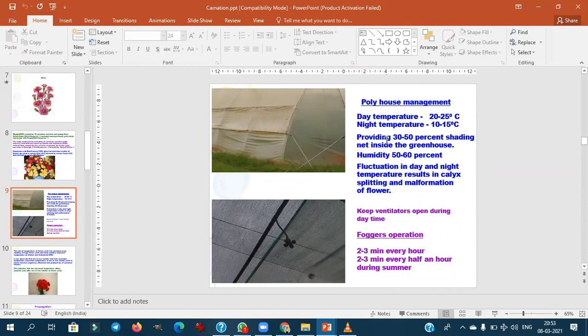Then we have to give 30 to 50% shade inside the greenhouse. The humidity should be maintained ideally at 50 to 60%. Then you see here, the fluctuation in day and night temperature results in calyx splitting and malformation of flowers. This has to be maintained. This is the major problem in the carnation. This will be a definite question.